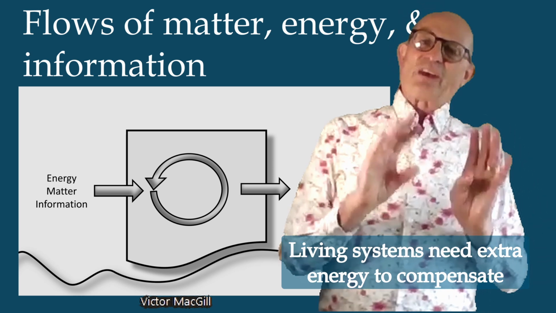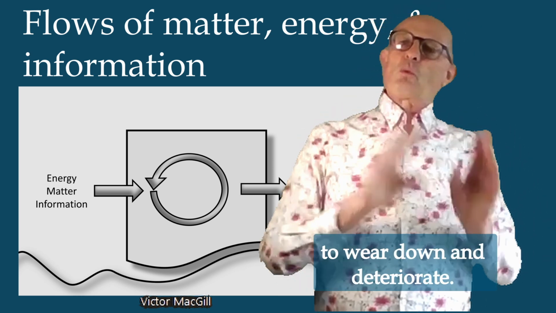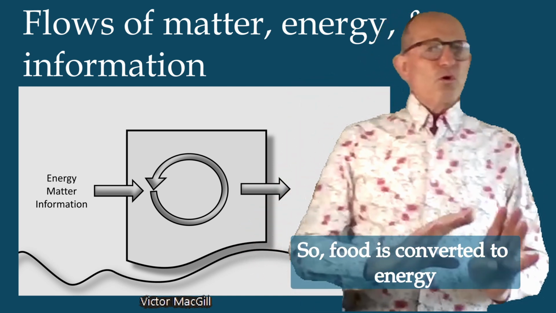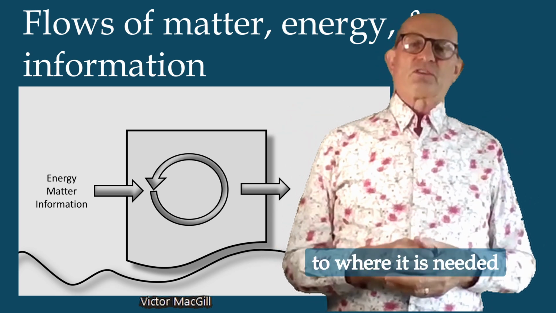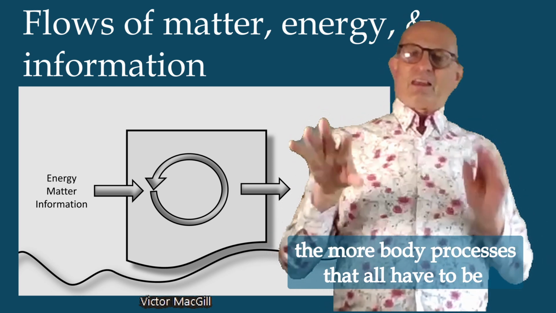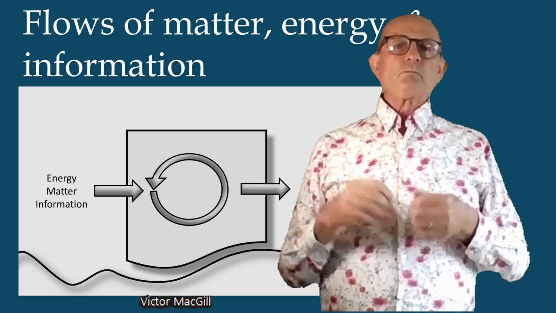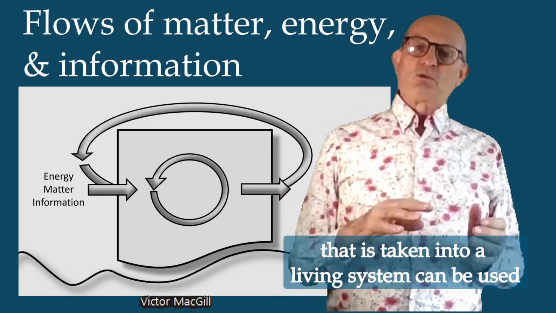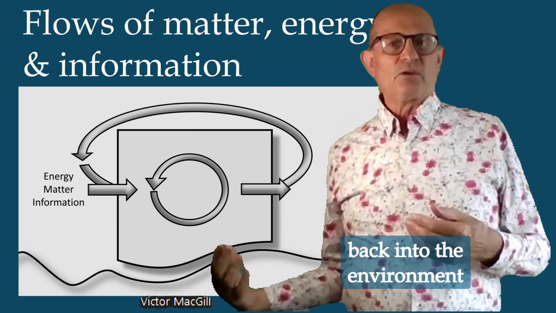Living systems need extra energy to compensate for the energy lost due to nature's tendency to wear down and deteriorate. This is called entropy. So, food is converted to energy, and that is distributed through the body to wherever it's needed. The more complex the creature, the more body processes that have to be all balanced out, and the more energy that takes. Not all the matter, energy, and information that's taken into a living system can be used. Some of the food we eat is expelled back into the environment.